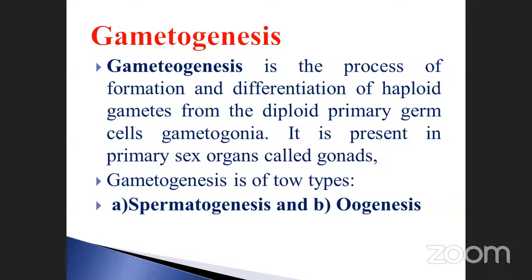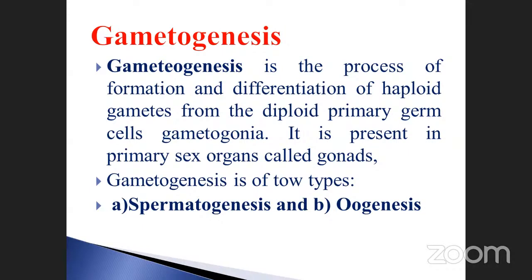This is very, very important. Gametogenesis: gametogonia in the gonads produce haploid gametes. How many chromosomes do they have? 23 chromosomes in gamete cells, isn't it? Okay.